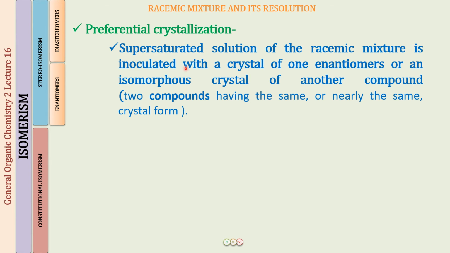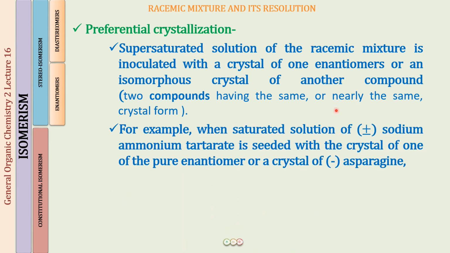Or another option is you take an isomorphous crystal of another compound. What do I mean by isomorphous? Two compounds are said to be isomorphous when they have the same or nearly the same crystal form. So you're going to put that into the supersaturated solution of the racemic mixture. For example, if I take a supersaturated solution of the racemic sodium ammonium tartarate and I seed it with one of the crystals of the pure enantiomer, or I take a crystal of minus asparagine, this is going to be isomorphous to sodium ammonium tartarate.